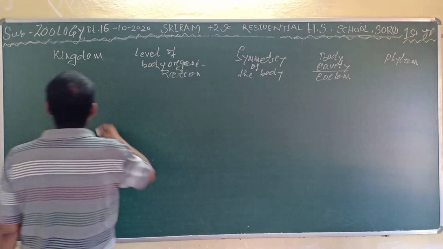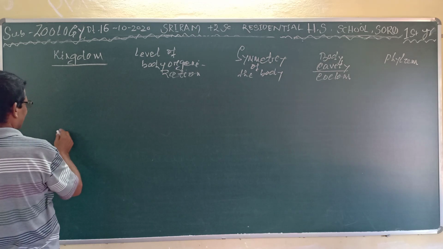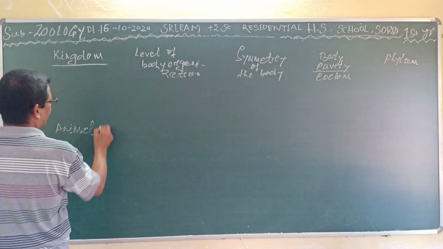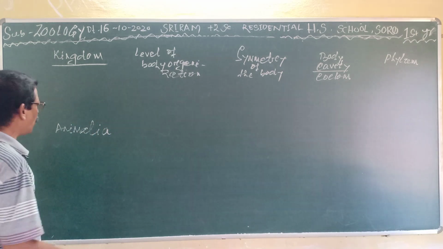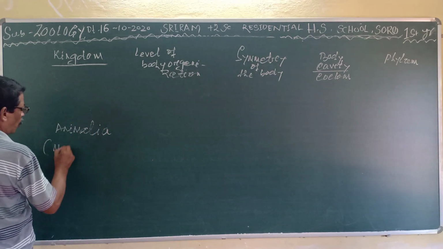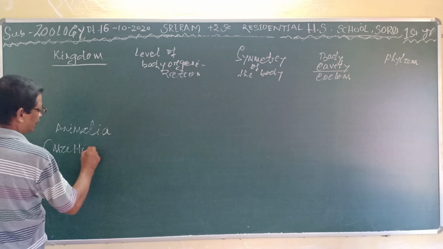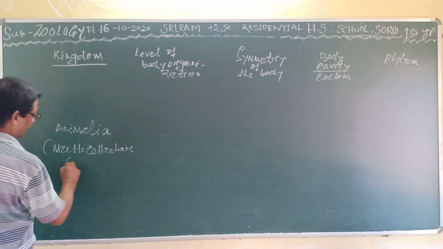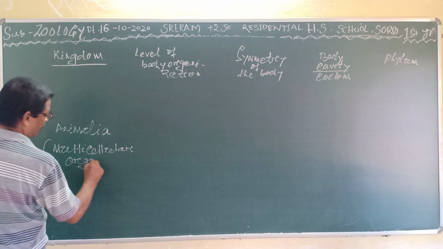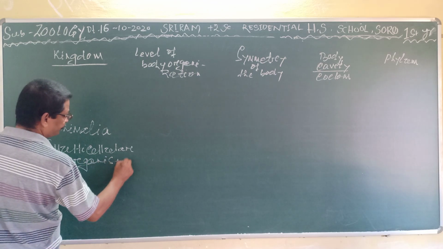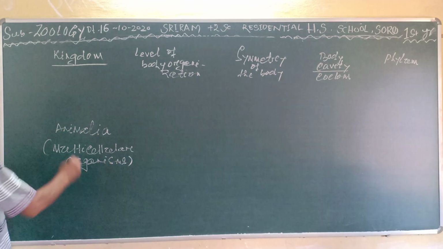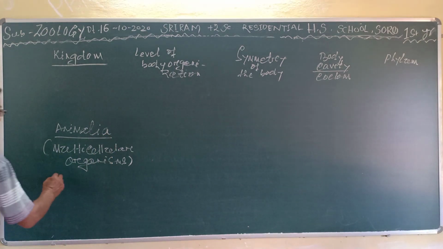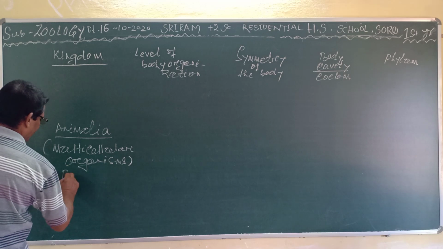Under the kingdom, that is kingdom Animalia, which are all multicellular organisms. Clear? They are all multicellular organisms, and they are called the eukaryotes.